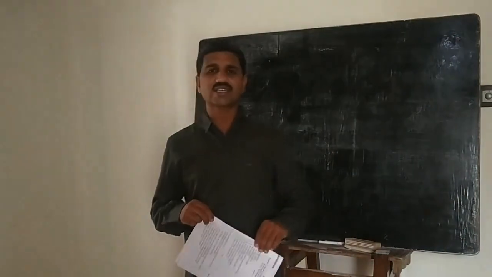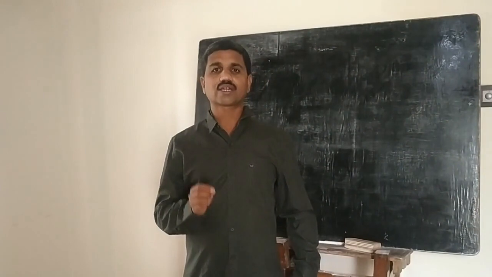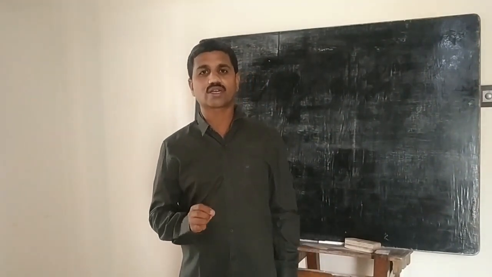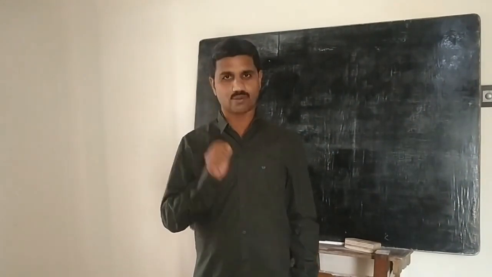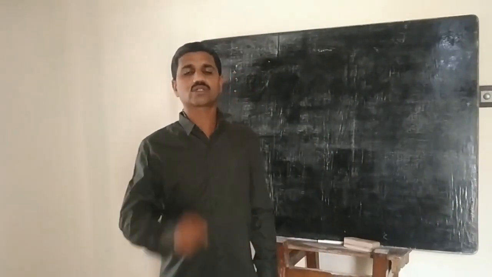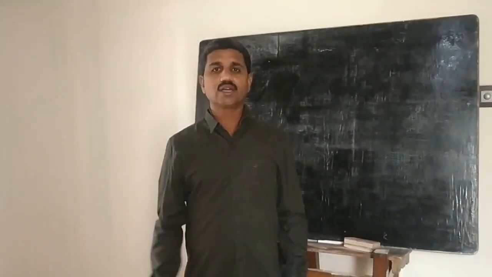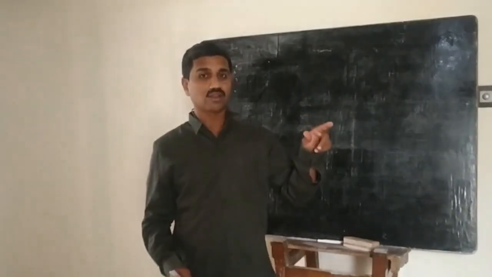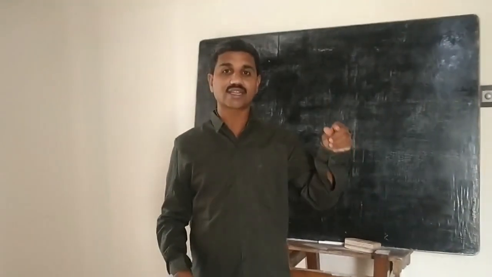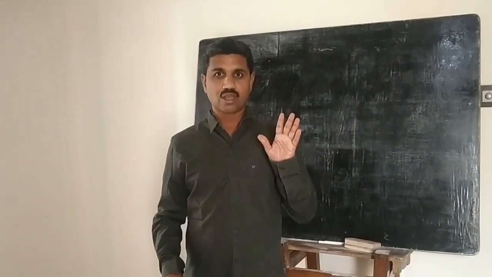So this case study is about how to prepare the consignment account when the del credere commission is given and is not given. Dear students, one thing you should understand here: usually the consignor allows del credere commission only when the consignee undertakes the risk of collection of the debts.